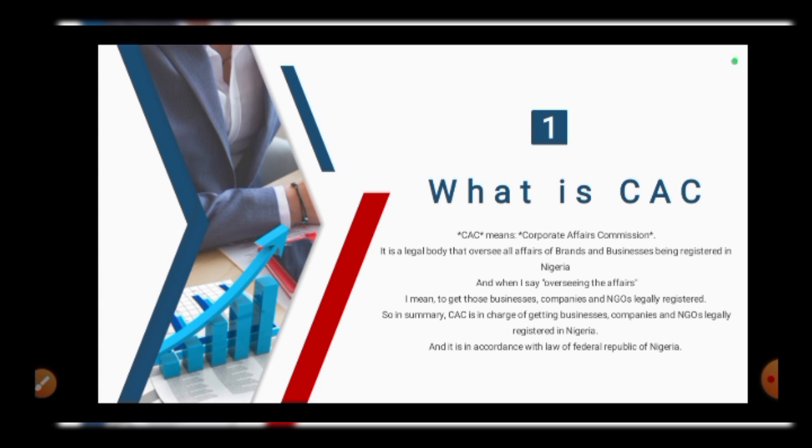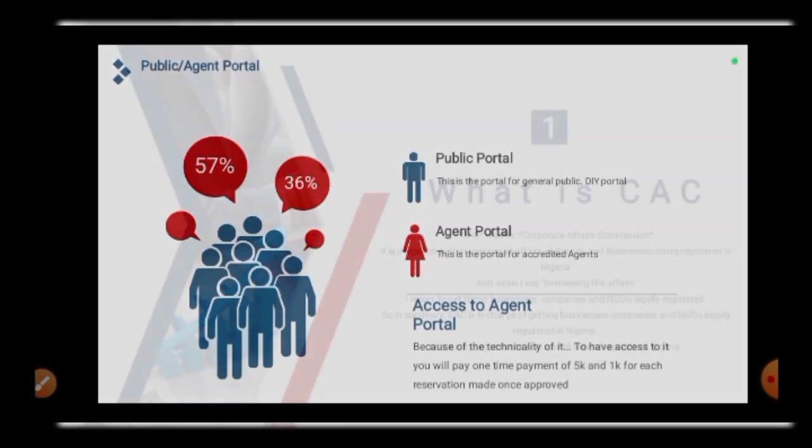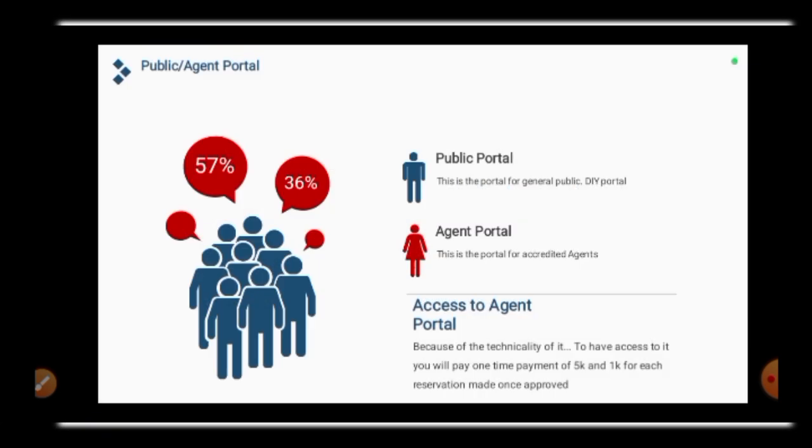Now, this is where the opportunity is for us. We are not lawyers, and probably most of you don't even know what to do. But CAC made it possible with something called the public portal, which is a portal where any business owner can go and register their business themselves. So we are going to take advantage of that to be making money.